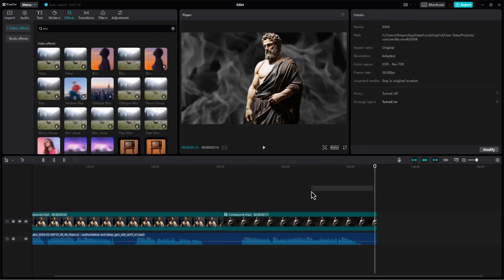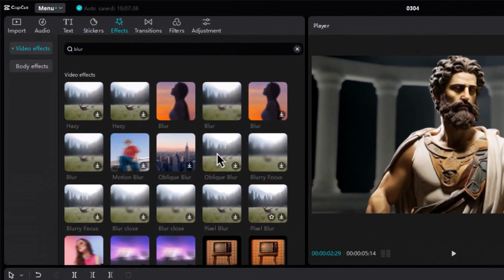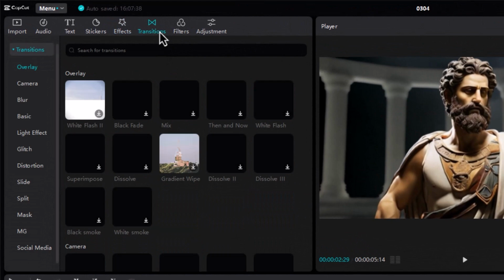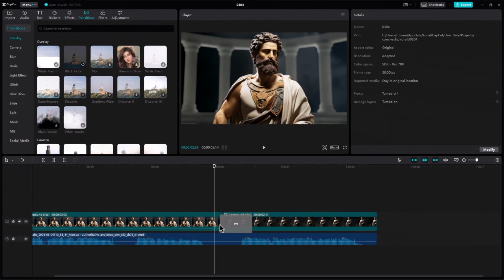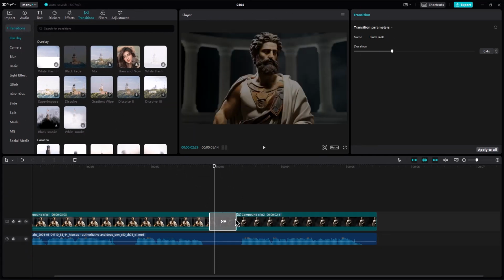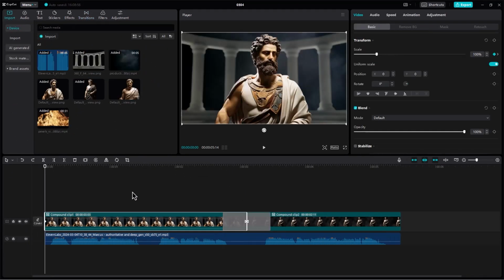To adjust it with the first clip, we need to add a fade transition. So, click on the Transition option from the top menu. Then choose Black Fade Transition and drag it between the clips. Simply adjust the duration of the transition to make it smooth.